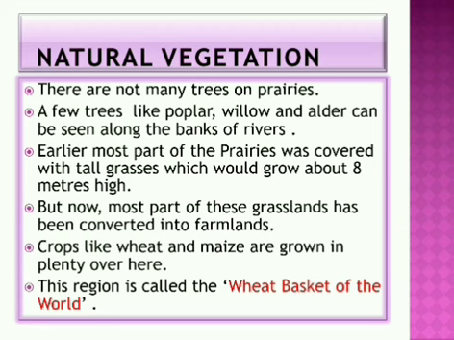Natural vegetation. There are not many trees on prairies. See, prairies are basically temperate grasslands of North America. They are covered with tall grasses. Very few trees are found here. A few trees like poplar, willow, and alder can be seen along the banks of rivers.